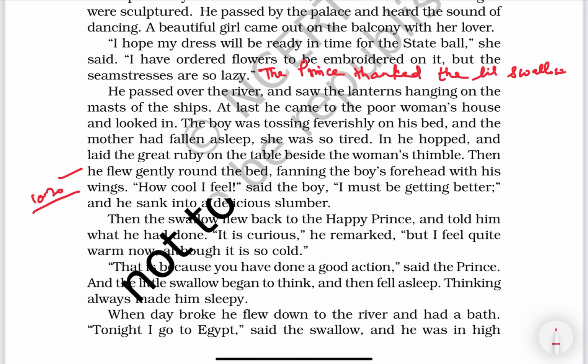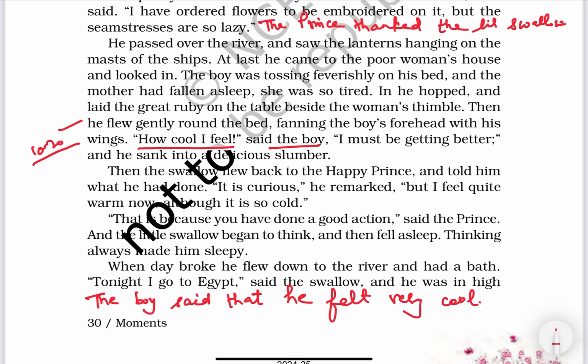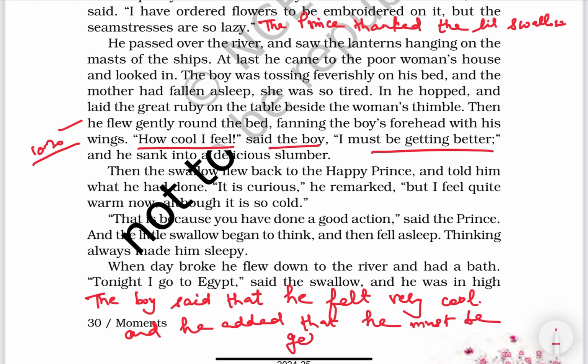"How cool I feel," said the boy. So here it is. The boy said that he felt very cool. "I must be getting better." And he added that he must be getting better. Okay.